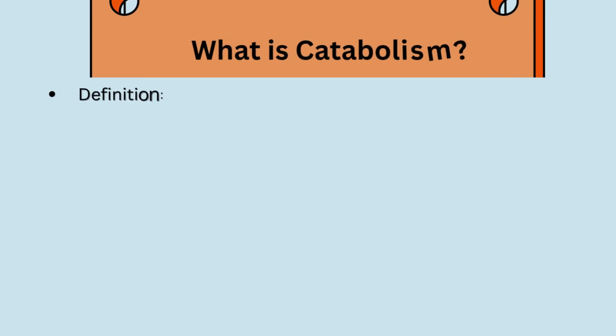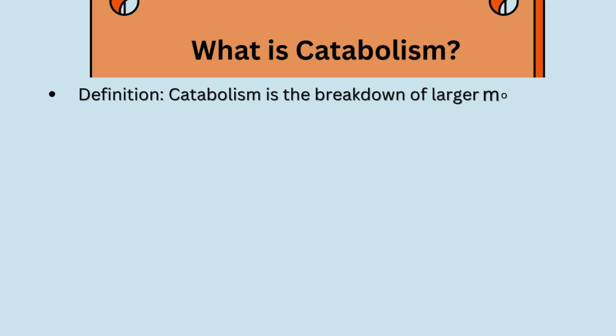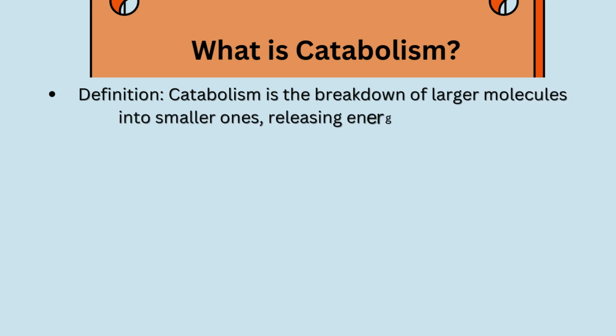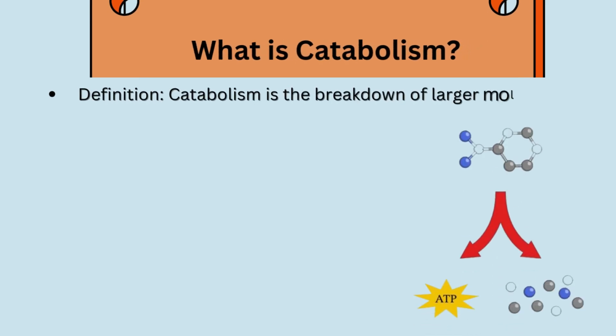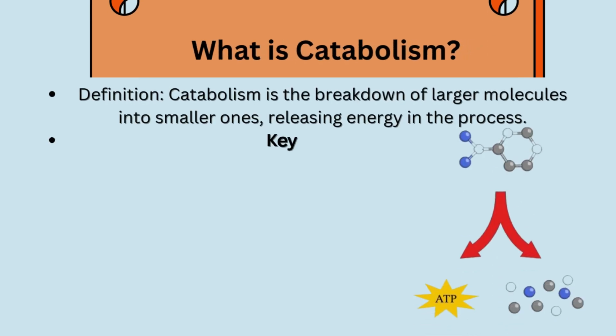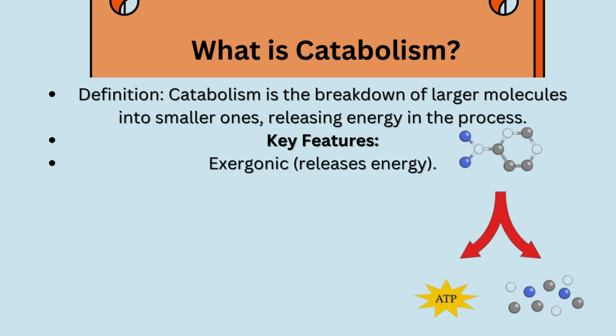Let's see catabolism in detail. Catabolism is the process in which larger molecules are broken down into smaller ones and energy is released during this process. Catabolism is an exothermic reaction in which energy is released.